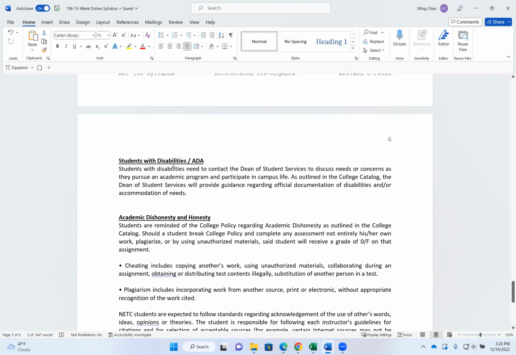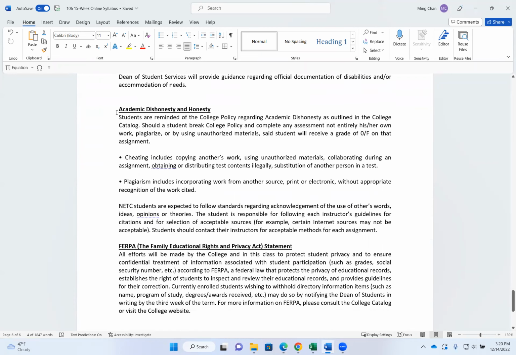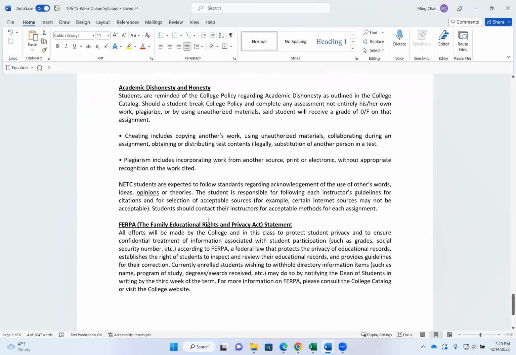All right, students who have a documented disability and require accommodation, please contact the dean of student service. He or she will provide guidance regarding official documentation of disability and or accommodation needs. All right, you can read through the academic dishonesty and honesty.